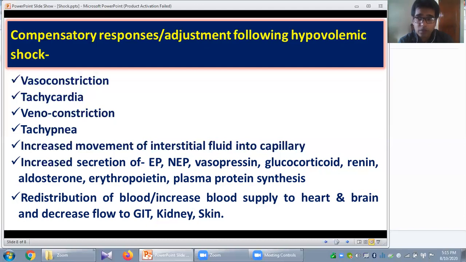It is not very important to form urine, or to supply the skin or GIT, but to maintain the perfusion of the vital organs. So blood flow will be redistributed to maintain the perfusion of your vital organs.